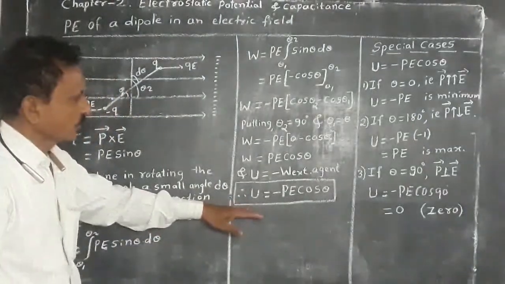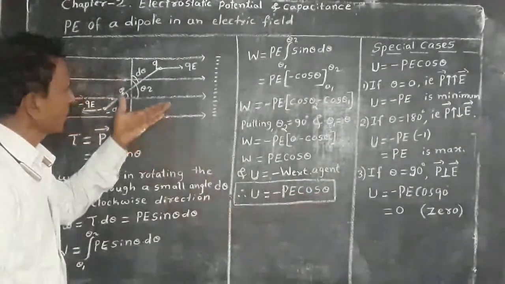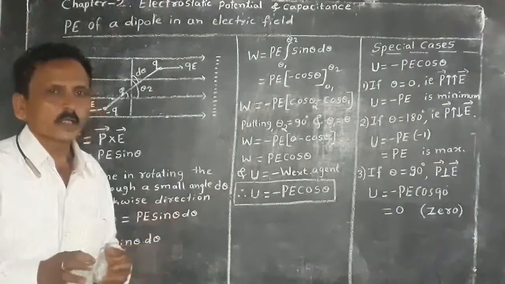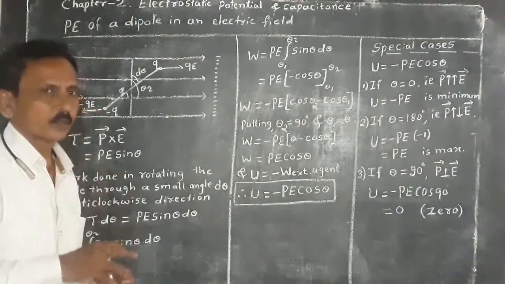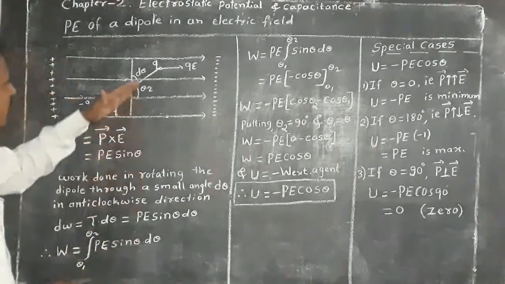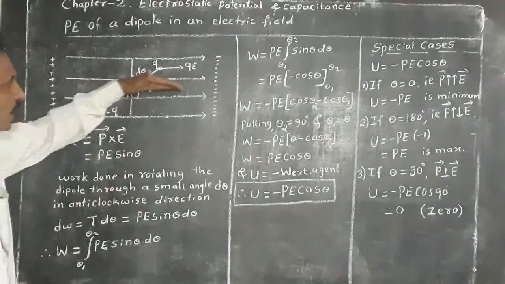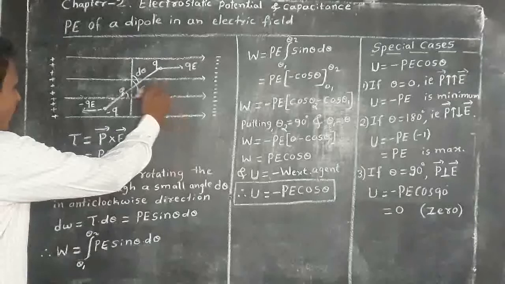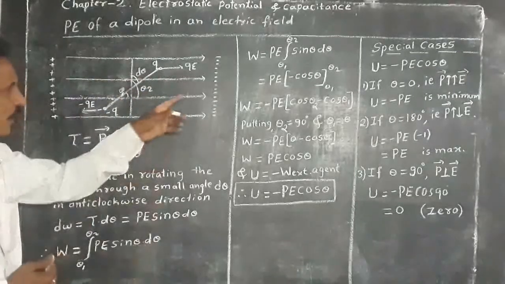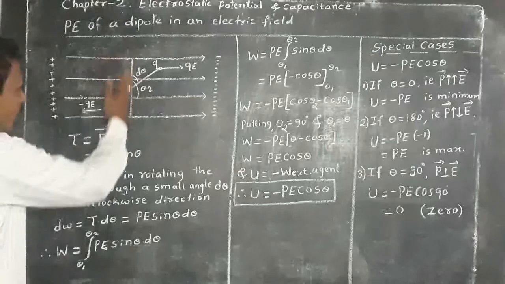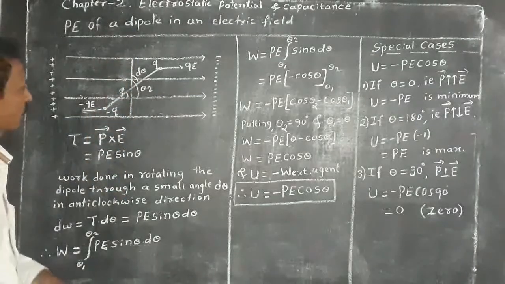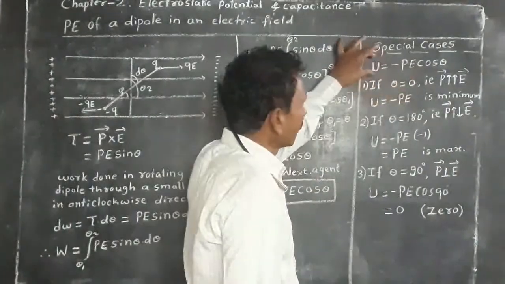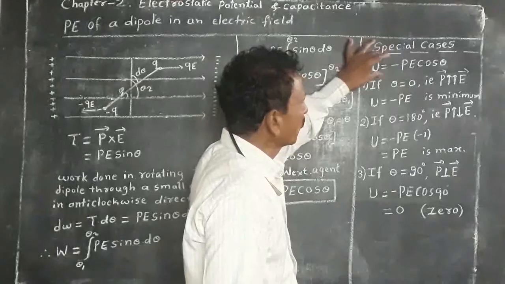Special cases: this theta is neither 0 nor 90 nor 180. Then we will find what is the potential energy of a dipole when the dipole is along the direction of electric field, when it is in a direction opposite to the electric field, and when the dipole is perpendicular to the external electric field.